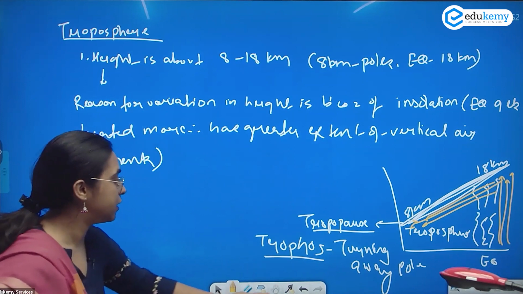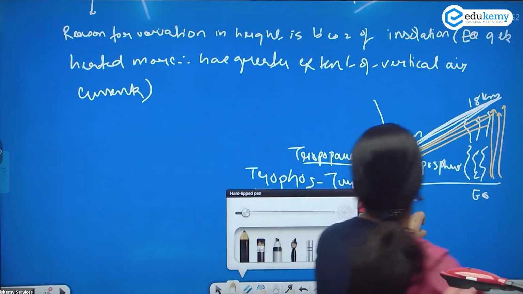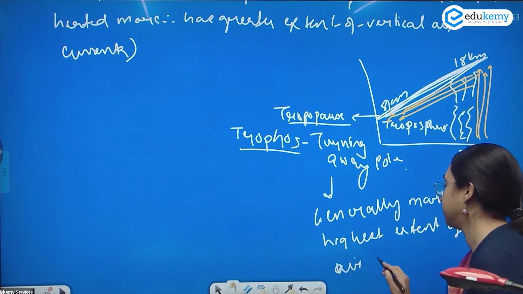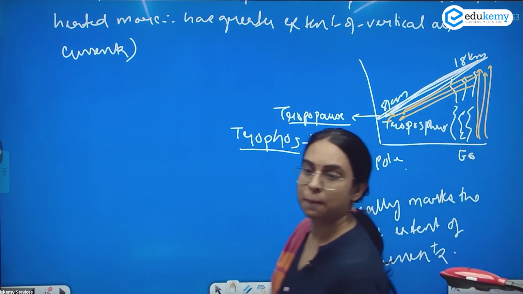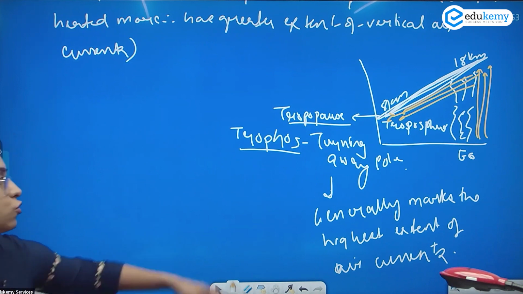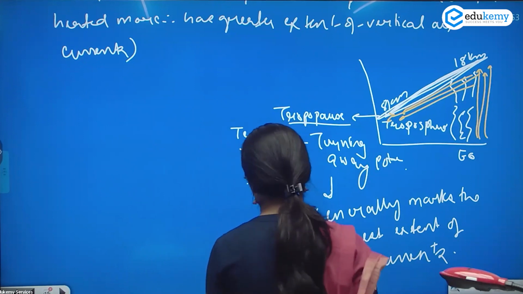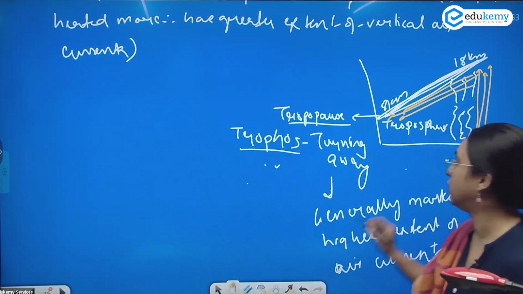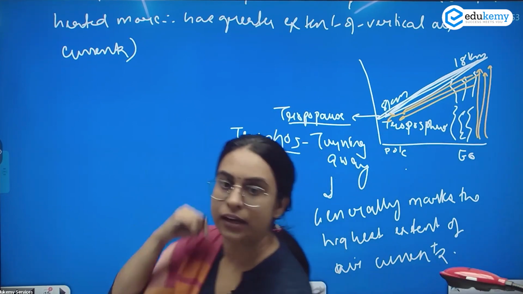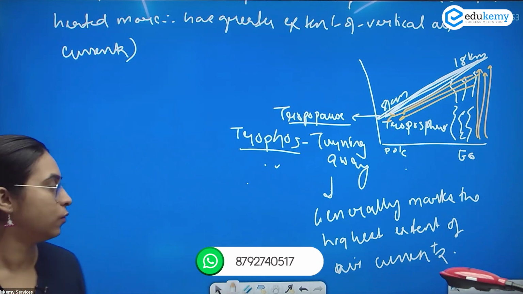The word is tropos, which means turning away, and it generally marks the highest extent of air currents. So above the tropopause, there will be no vertical air currents. Tropos means turning away. It generally marks the highest extent up to which the air current can exist, beyond which you do not have vertical air currents.